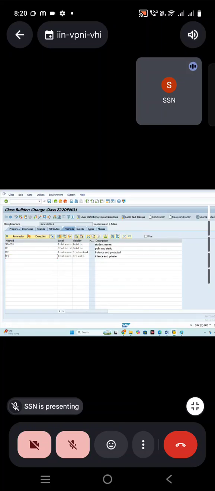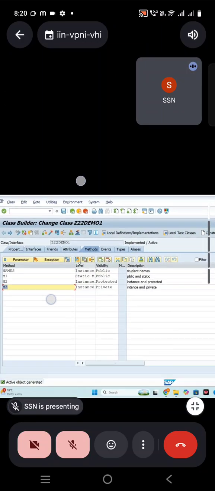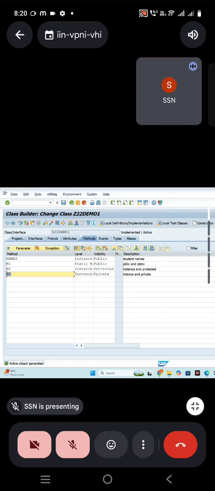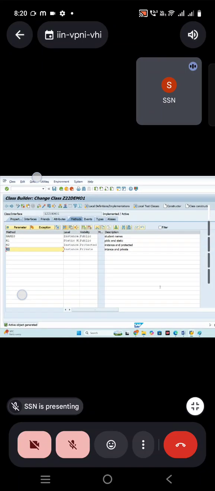And activate. Done. So I want to copy this. Means we are not going to say copy, we are going to say inheriting that class from one class to another class. Copying from one class to another class only, but we'll use the terminology called inheriting. So I want to copy all these methods and add an extra piece of code. I don't want to disturb this class.